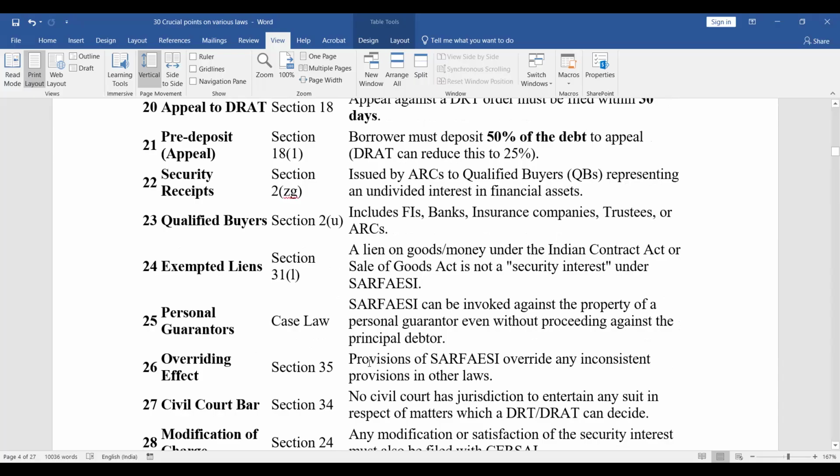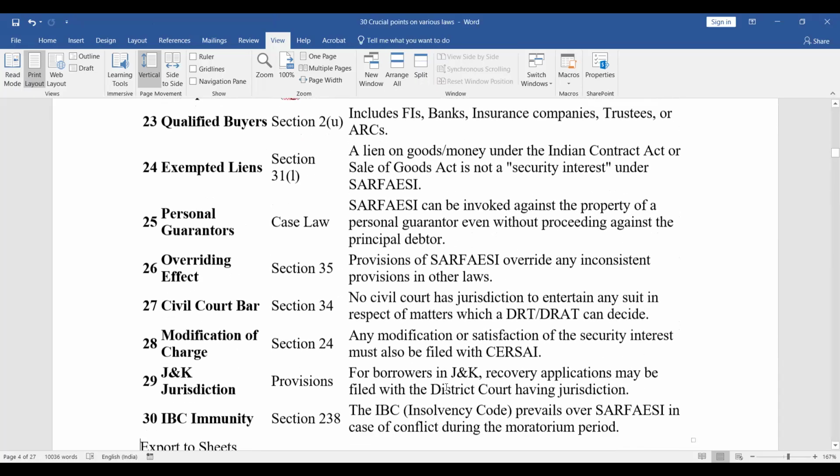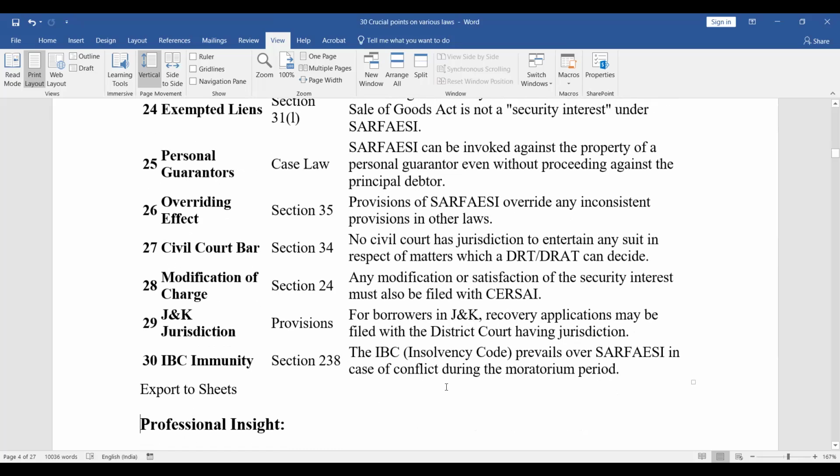Overriding effect, Section 35. So provisions of SARFAESI override any inconsistent provisions in other laws. Civil court bar, Section 34. So no civil court has jurisdiction to entertain any suit in respect of matters which a DRT or DRAT can decide. Modification of charge: any modification or satisfaction of the security interest must also be filed with SARFAESI. J&K jurisdiction: for borrowers in J&K, recovery applications may be filed with the district court having jurisdiction. IBC immunity, Section 238: IBC prevails over SARFAESI in case of conflict during the moratorium period.